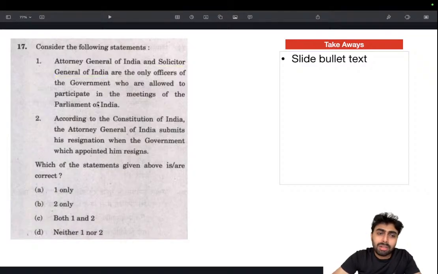So Solicitor General won't be having the same power as Attorney General. It's a subordinate body. So this is wrong. According to the Constitution of India, Attorney General of India submits his resignation when the government which appointed him resigns. Actually, no. The Constitution doesn't define any of this. This is a practical thing.